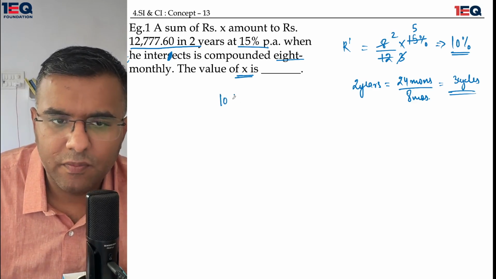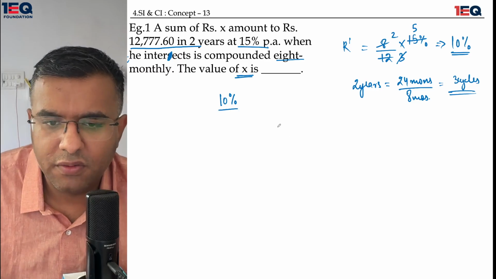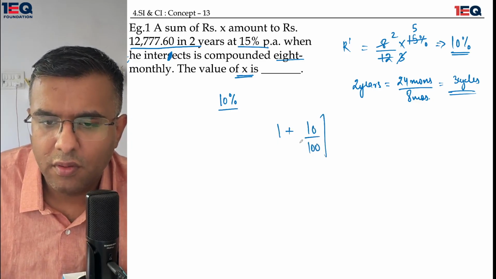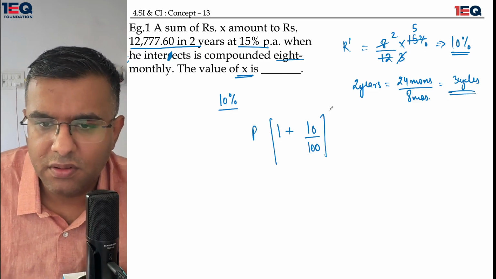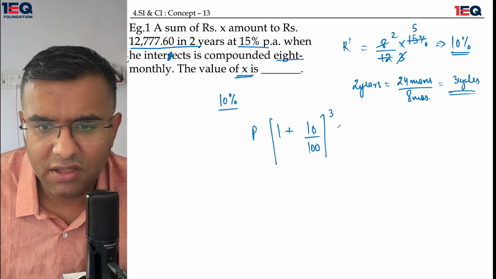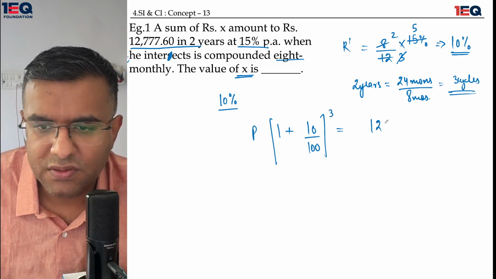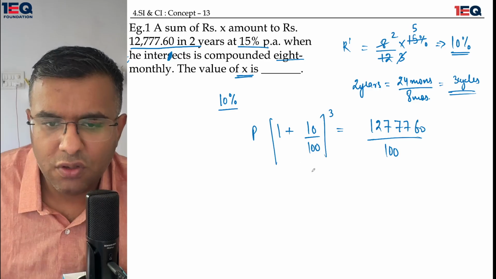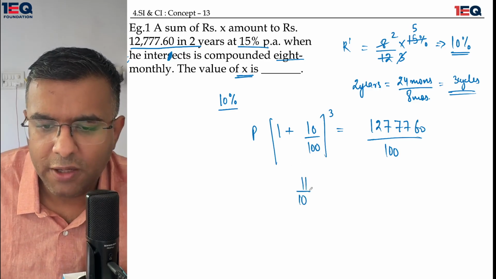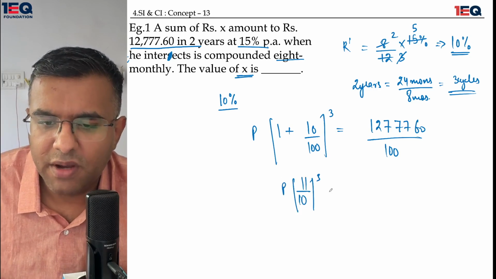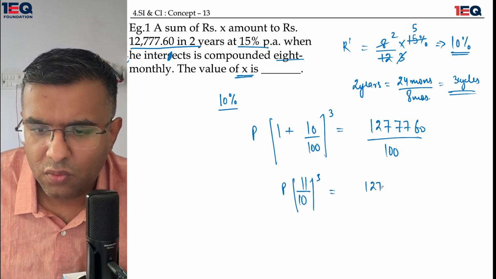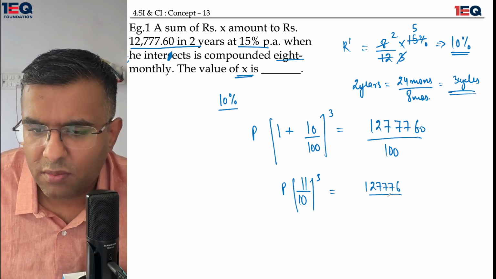If I follow this cycle, my answer would come out to be 1 plus 10 upon 100, raised to a degree of 3, multiplied by the principal. This is nothing but the compound interest formula which I'm using here. So this is going to be 12777.60 upon 100. After solving this, I would get 11 upon 10 raised to the power 3 multiplied by the principal. The principal is what I have to find out.